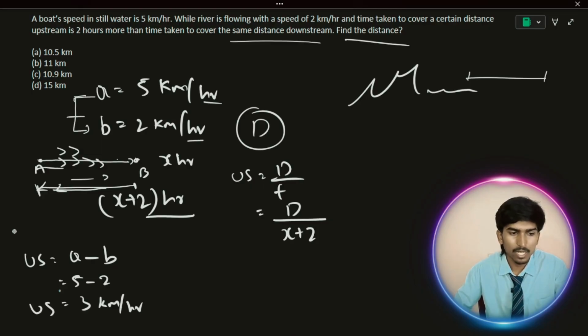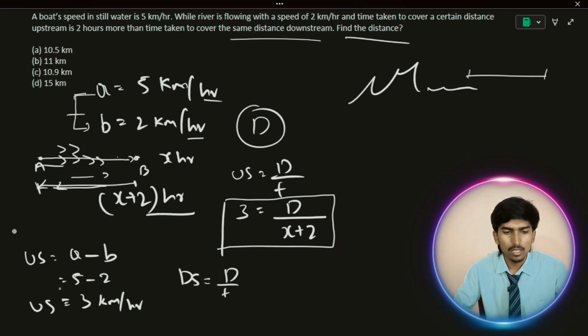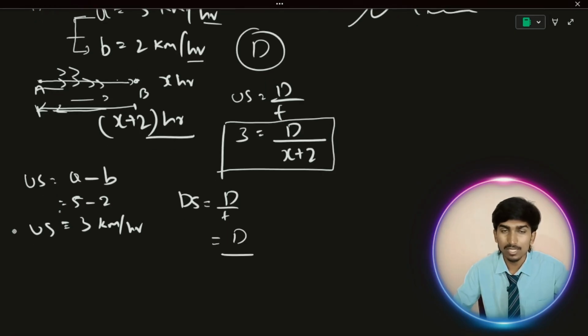Okay, this is the relative speed that we are finding. So 3 kilometers per hour, you just keep this one. And second, how to find the downstream speed, which is distance by time. Do we know the distance? We don't. Just keep the distance as d, because it is the same distance for both downstream and upstream.